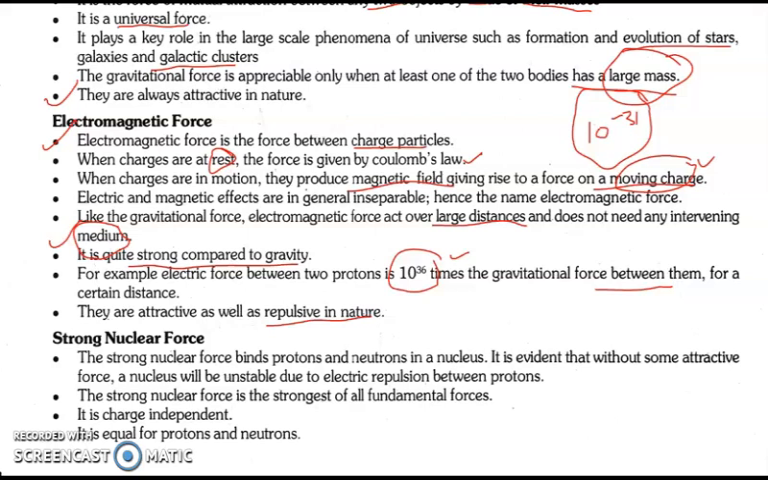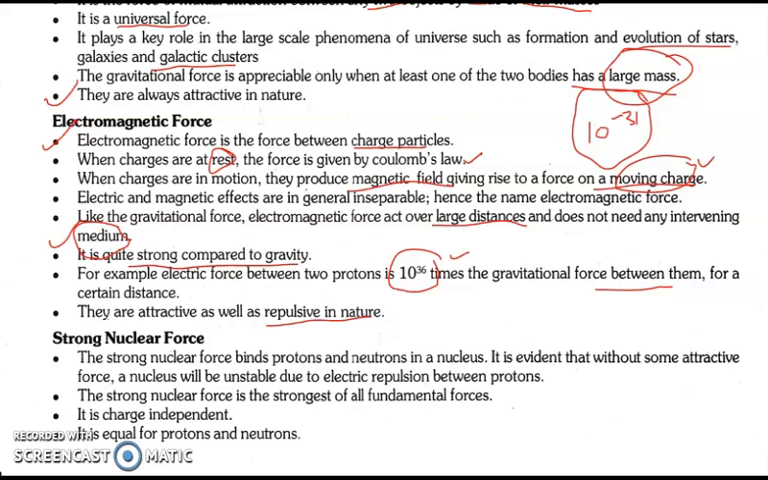Next is the strong nuclear force. Nuclear force binds the protons and neutrons in a nucleus, means whatever is happening inside the atom comes under the nuclear forces. We know that an atom consists of a nucleus and the revolving electrons, and the nucleus has protons and neutrons in it. So the force with which the protons and neutrons are bound in a nucleus is known as a nuclear force.